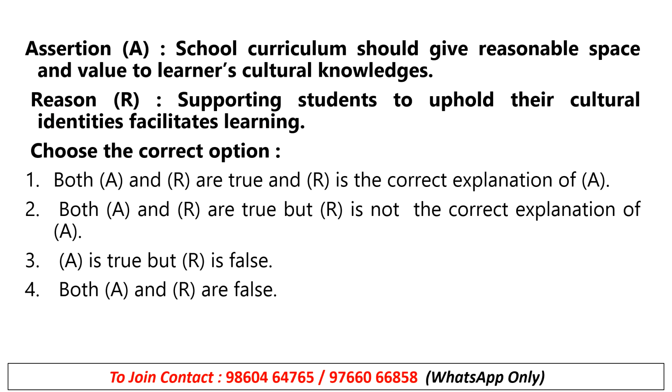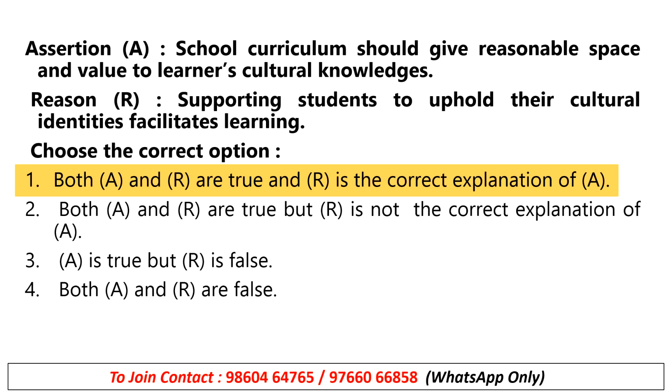Next, an assertion-reason question. Assertion: school curriculum should give reasonable space and value to learners' cultural knowledge. Reason: because supporting students to uphold their cultural identities facilitates learning. Is it correct? Are both correct or not? Just give your answer in the chat box. As per my knowledge, both are correct, and the reason is also the correct explanation of the assertion.